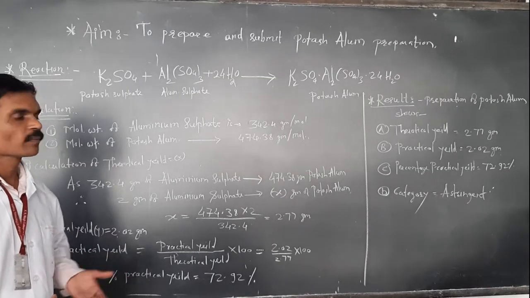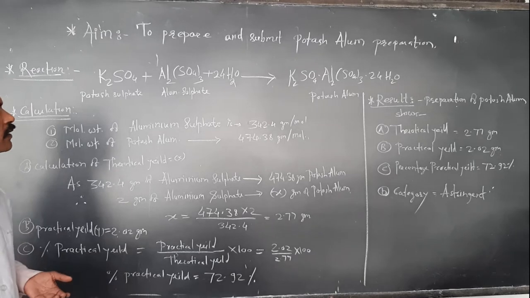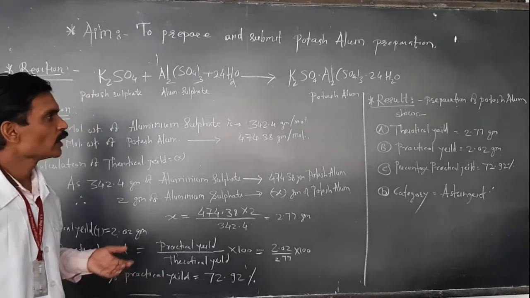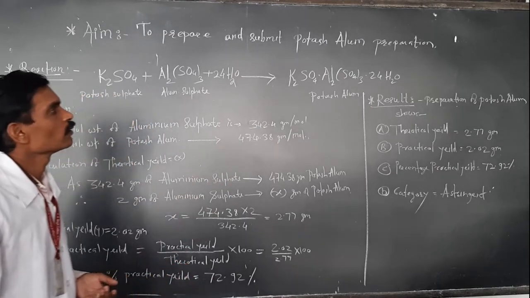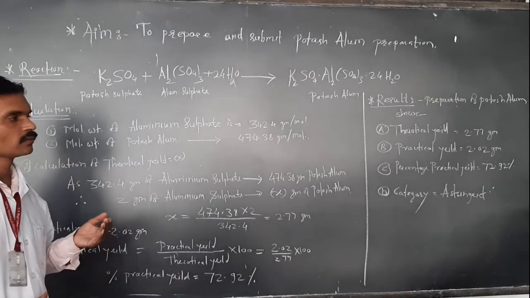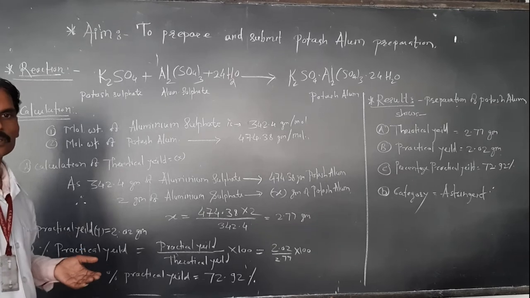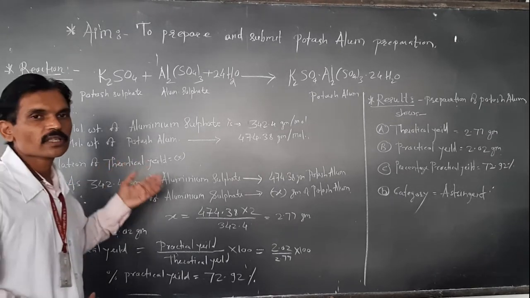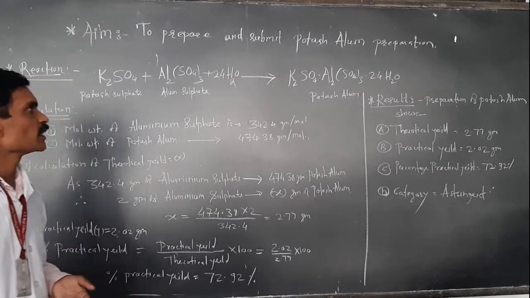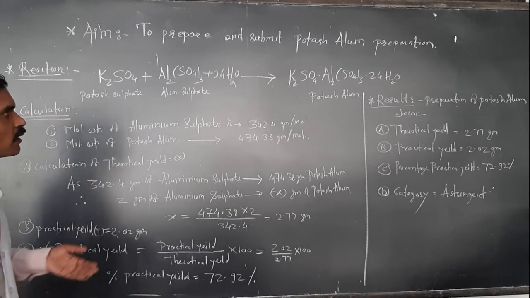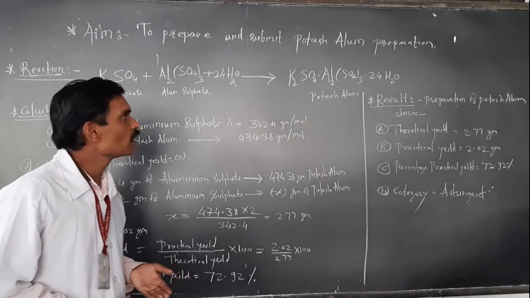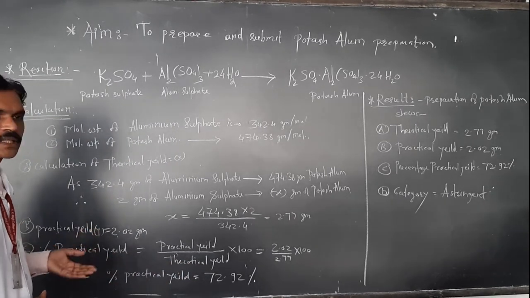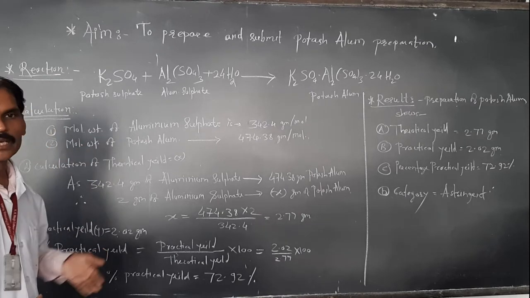Here, after performing the practical, our next part is to do the calculation for today's preparation, and we have to write down the result. So first of all, before doing the calculation, we need to know the reaction involved in today's preparation. Today's preparation is the preparation of potash alum, which is prepared using equimolar concentrations of potassium sulfate and aluminum sulfate.